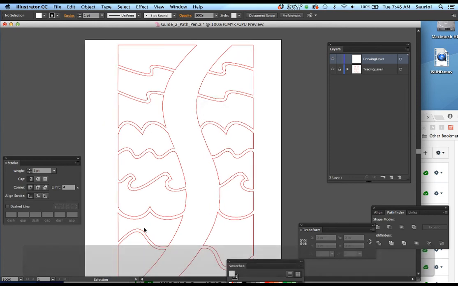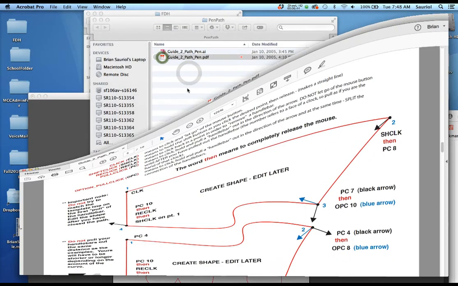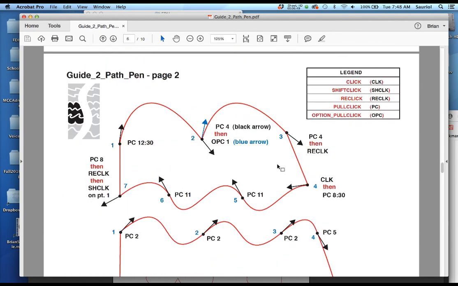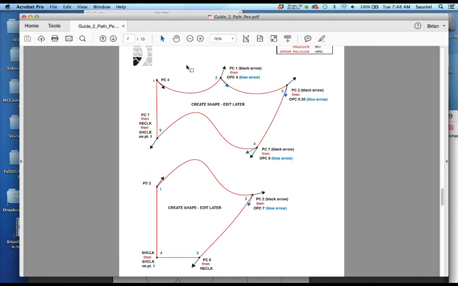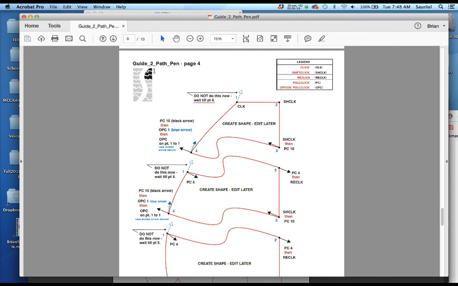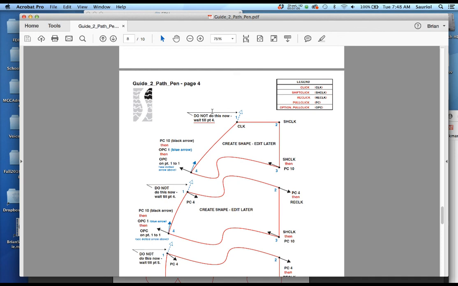I go through the entire left-hand side, and by the time you get to the bottom of the left-hand side, you should understand how to do the right-hand side, and in this case, use the PDF file to understand all the key clicks for the right-hand side. In the PDF, you can tell by the little icon up here, I actually show you how to do the right-hand side. On the right-hand side, these are the first 3 shapes. There are no movies for the right-hand side.